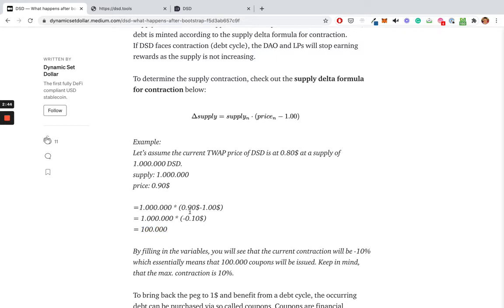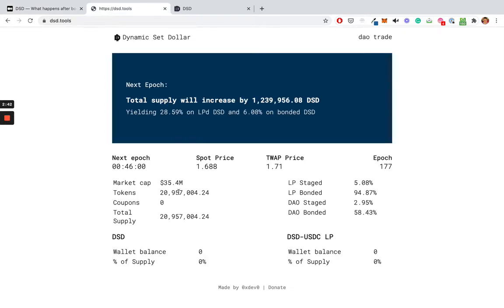So 10%, right? In the same way, if we had 21 million tokens and our time-weighted average price was 90 cents, then we would accumulate 2.1 million tokens in debt. And those will just sit here. You'll just see the number of tokens in debt.